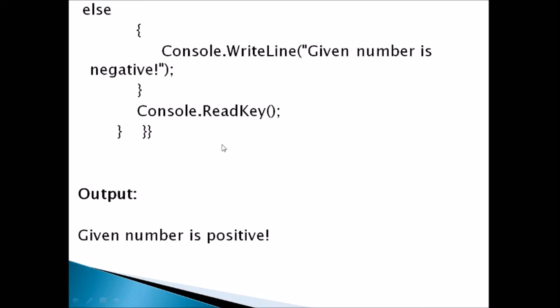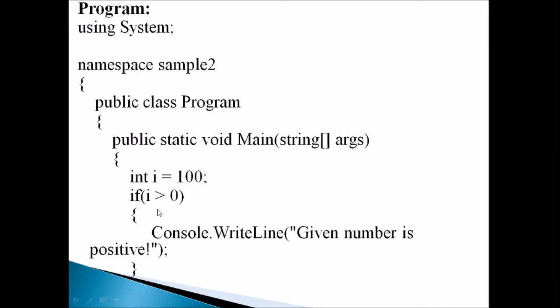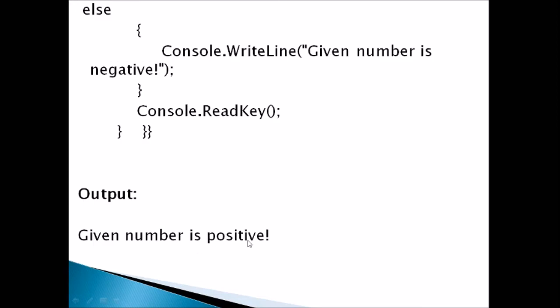Okay, and we know that now the value i is greater than 0, so what will be the output, that is "given number is positive". So you can see the output here. Okay, so this is the execution of this program.